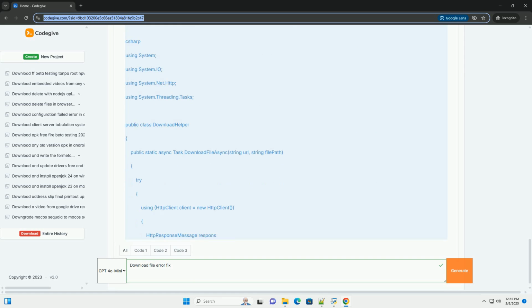Fetch is based on promises. response.ok: checks response.ok to verify that the HTTP status code is in the 200 to 299 range, success. If not, it throws an error. response.blob(): converts the response to a blob, binary large object. Blobs represent raw data, making them suitable for handling files of various types.